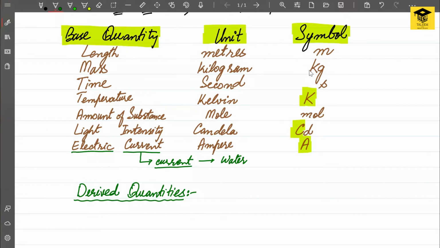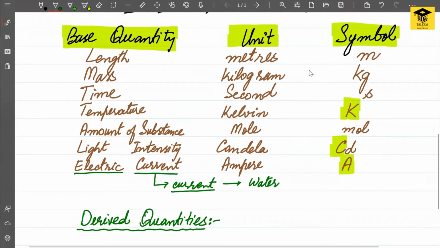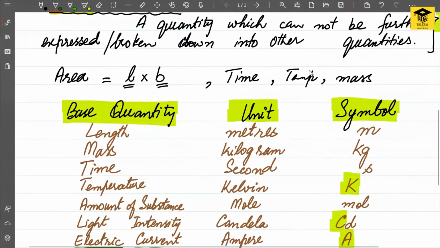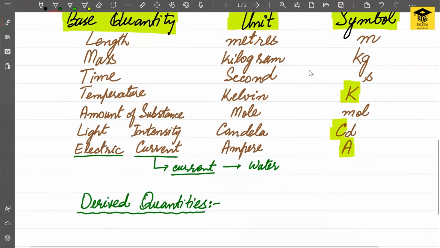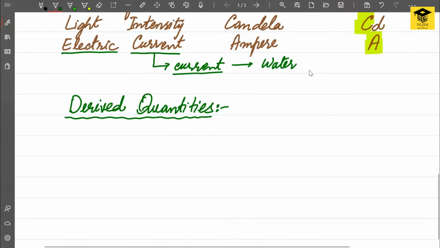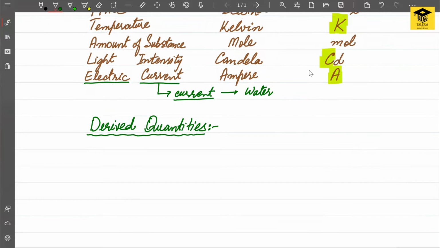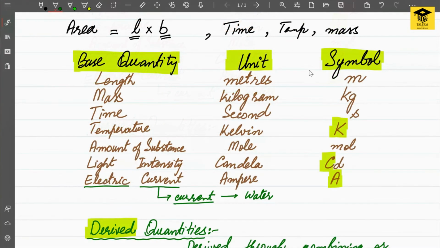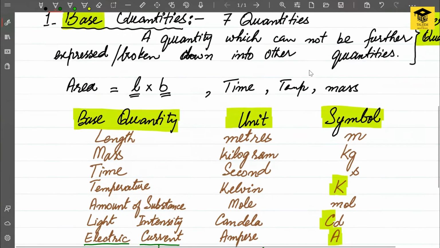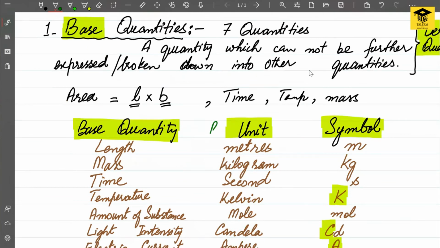Many of these quantities are not written in these tables. Only the 7 base quantities are written here. So what about the other quantities? We need to remember that all the quantities other than the base quantities are actually derived quantities. Base quantities and their units are called base units.